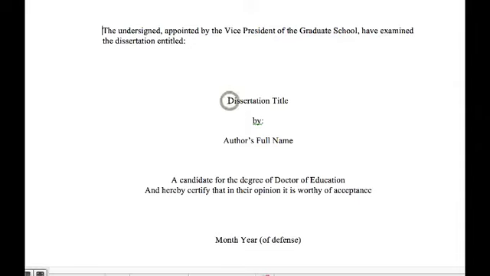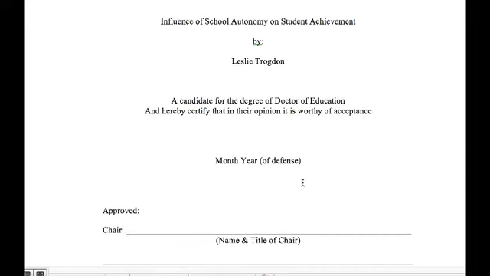So you would just simply type in here, if you wanted to say your dissertation title was The Influence of School Autonomy on Student Achievement, you would type your name there, and then you can just type over here with your name. When you fill this out, you may not know the title of your dissertation yet. You might want to decide on that at the very end of your assignment because you haven't had a chance to do any research yet. So this is for the future in terms of coming up with a title.